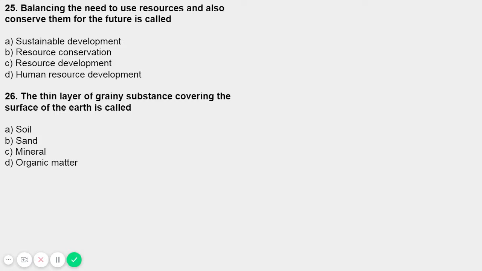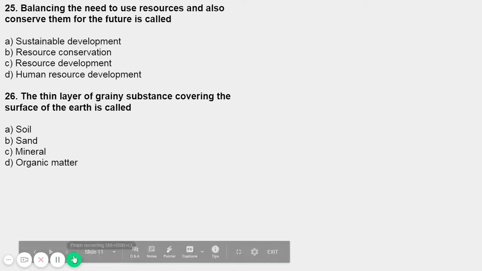C, minerals. Obviously, the nutrients provided by sunlight, rainfall, temperature. The mineral has been created under the soil, right? D, organic matter. The fertilization, chemical fertilization, right? So the question number 26, what's the answer? The thin layer of grainy substance covering the surface of the earth is called soil, right? What's covering the surface of the earth as a thin layer? That is soil. The question number 26, the answer is option A. Let's move on to the next question now.